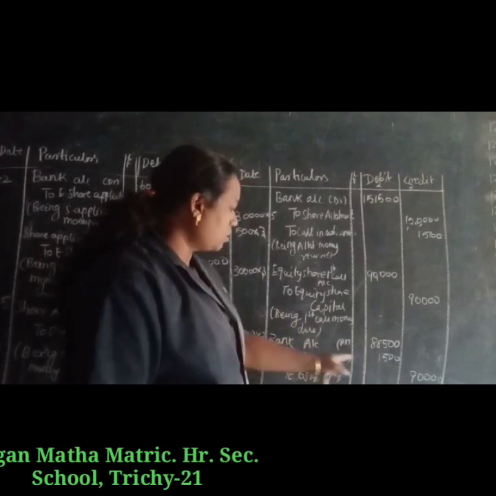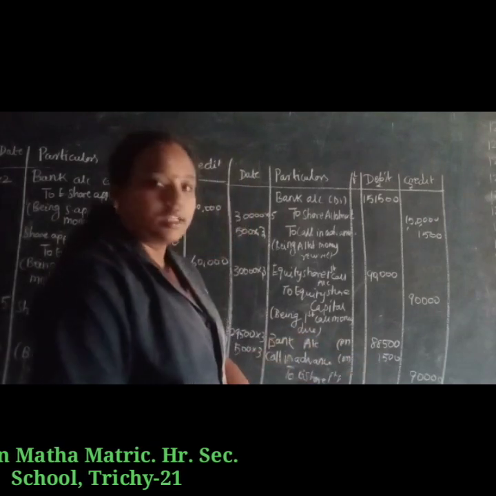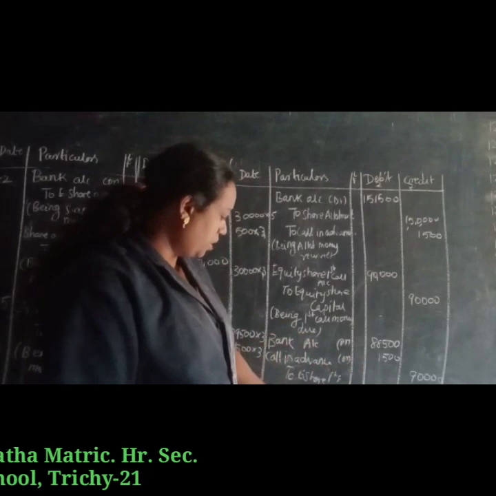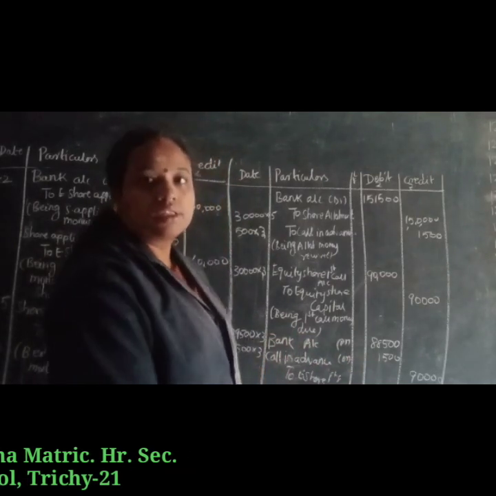Then call in advance, 500 into 3, is 1,500. Then equity share first and final call amount is 90,000. So being first and final call money received.